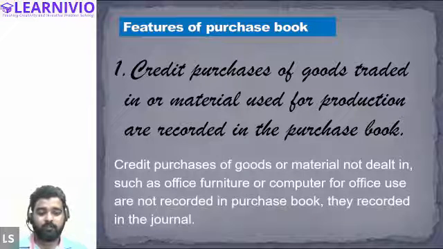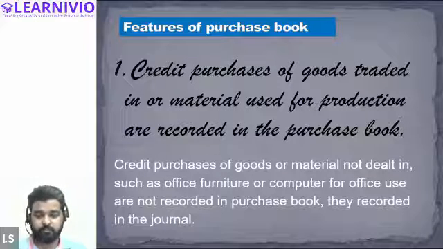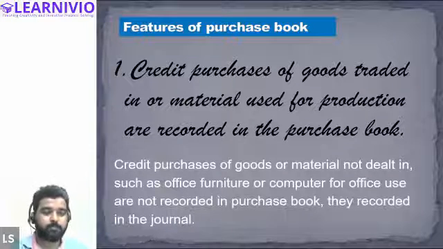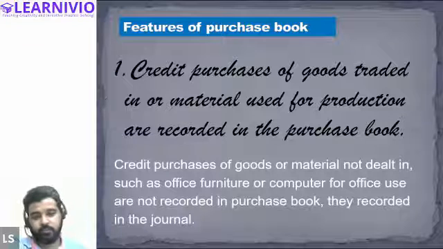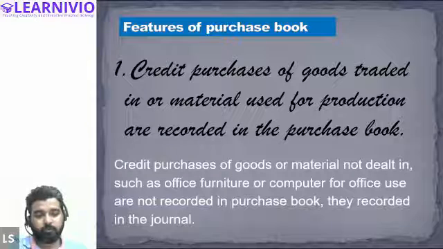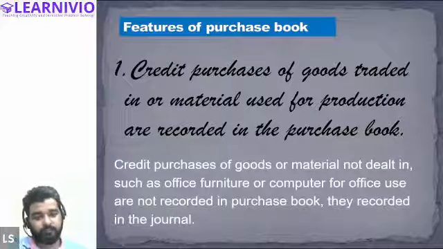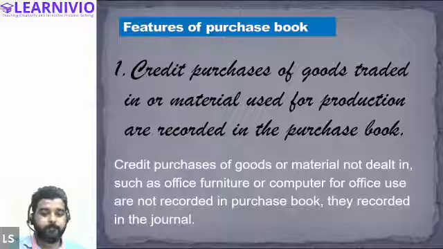First of all, we have understood that credit purchases of goods, and goods traded or material used for production, are recorded in the purchase book. I have just told you that purchase book deals with the purchase of goods on credit only. Similarly, if you have purchased raw material that will be used for production purposes, and this is also on credit basis, it will be recorded in the purchase book.